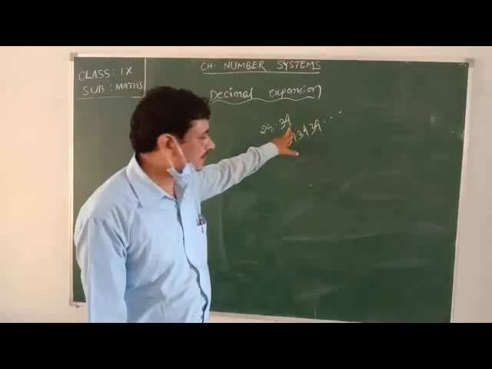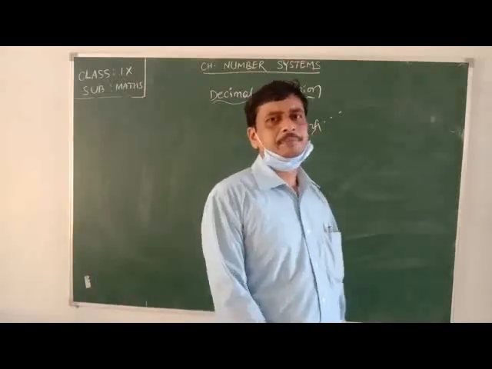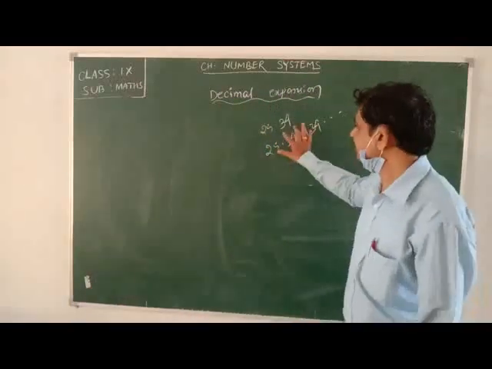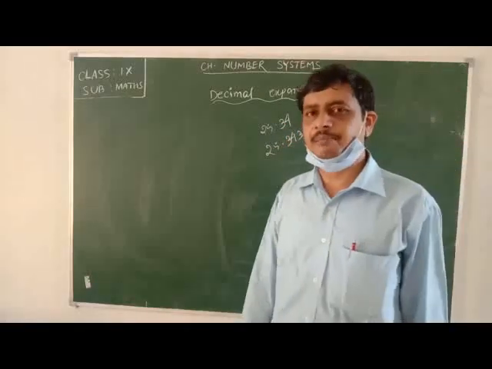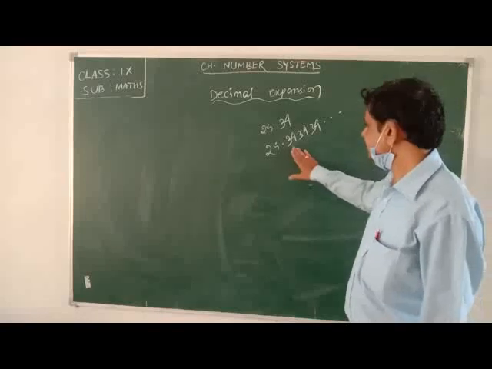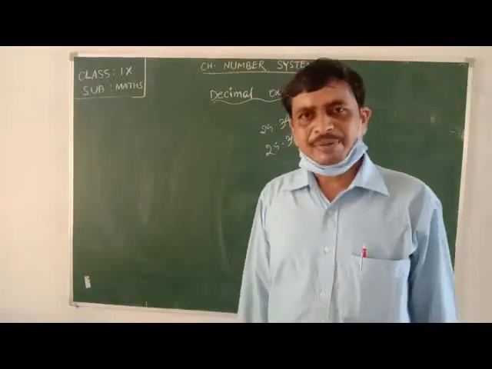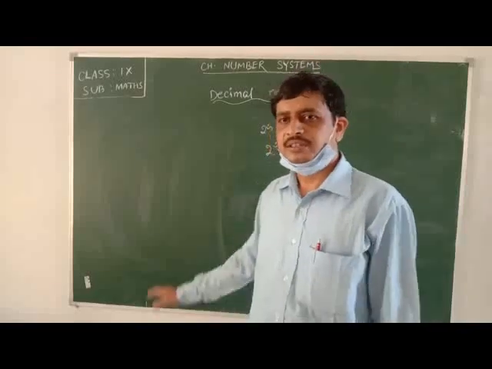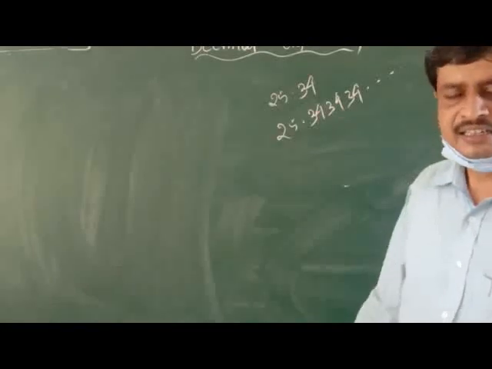Since this number ends after two places after the decimal, it is said to be a terminating decimal number, whereas this number contains infinitely many places, so this number is said to be a non-terminating decimal number.